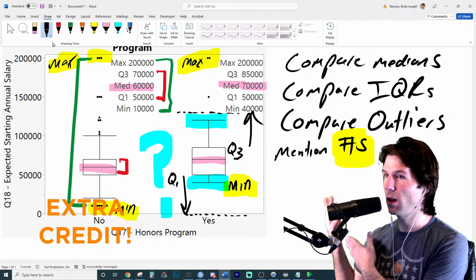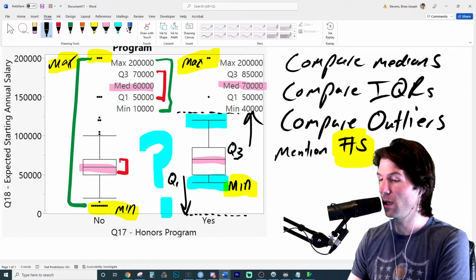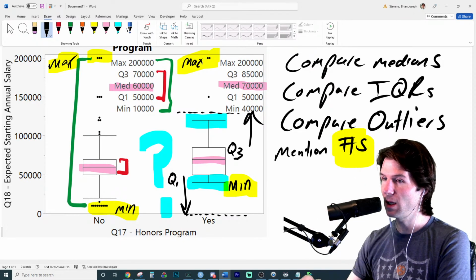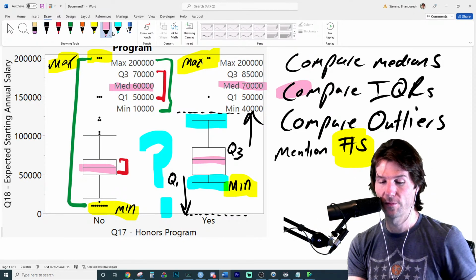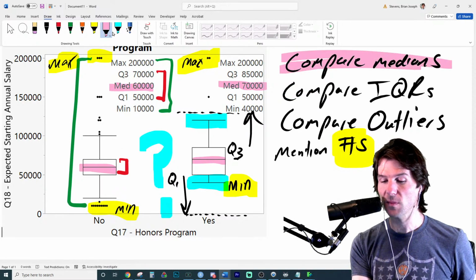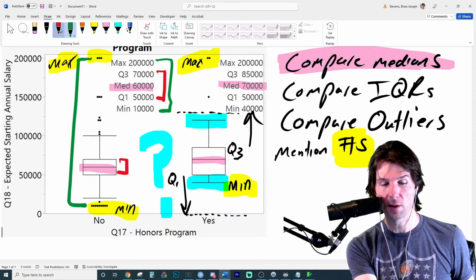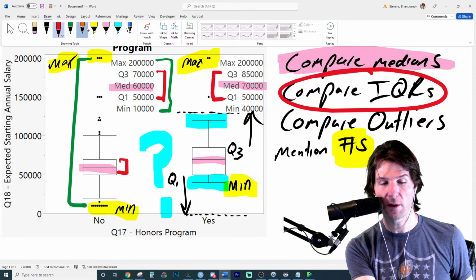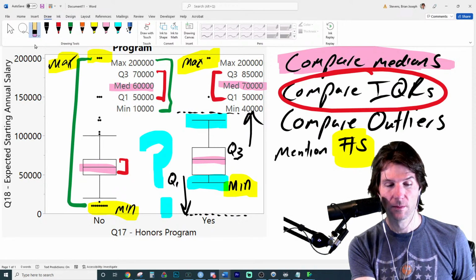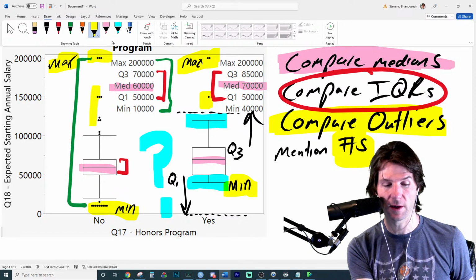So we just did a kind of mini lecture on box plots. Check it out. Kind of a great review of what you're learning and what to talk about when we compare the medians, which are going to be this blue line right here, or excuse me, pink. Compare your medians, compare your IQRs, compare if there are outliers, which are all these things right here.